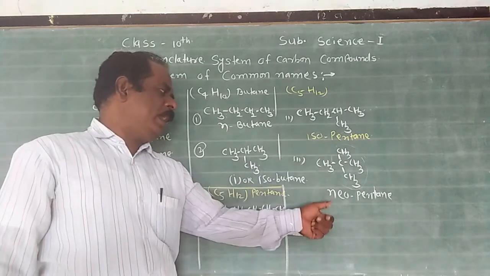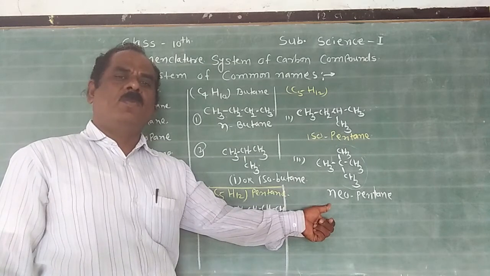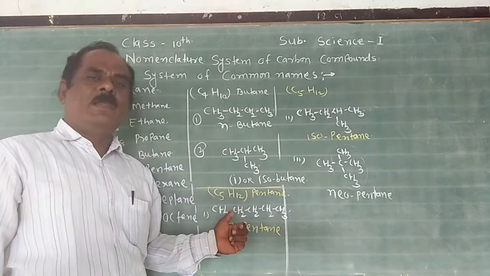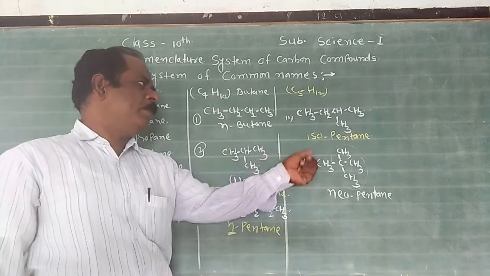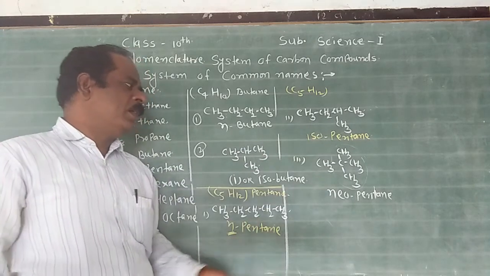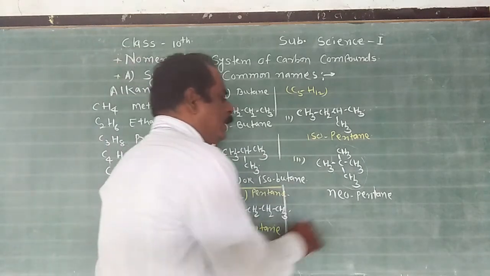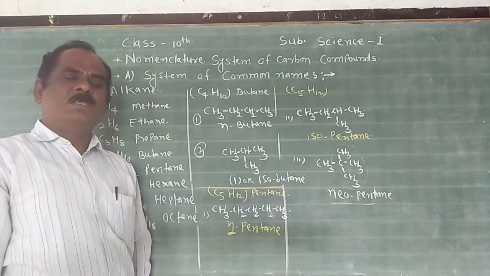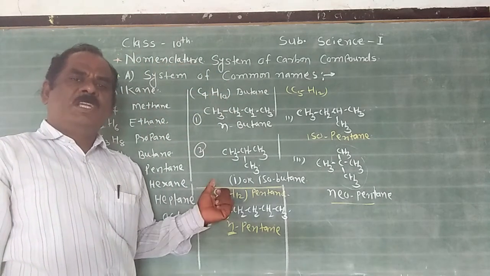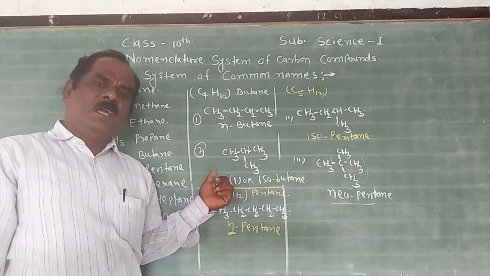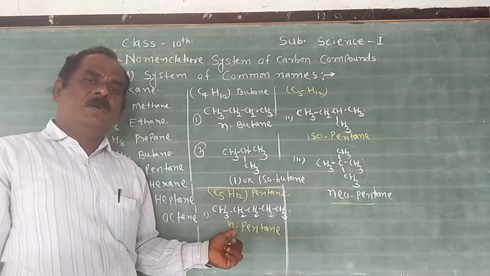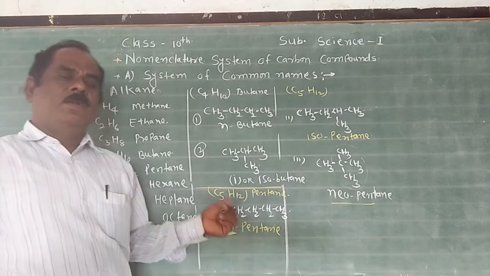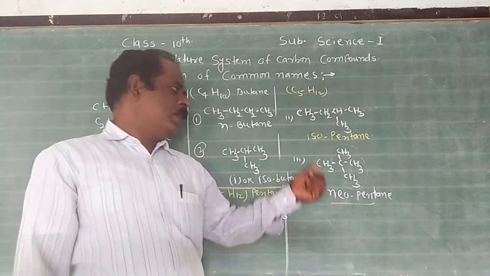N-pentane, isopentane and neopentane are examples of isomers of pentane because the molecular formula is the same but the structural formula is different. Such isomers are called structural isomers. Remember, in the common system, a straight chain compound is denoted by the prefix n, and a branch chain compound is indicated by iso or neo.